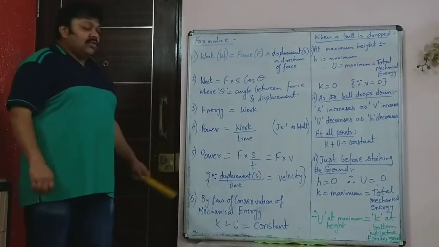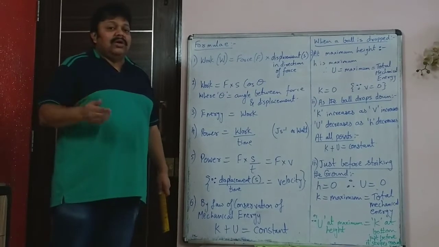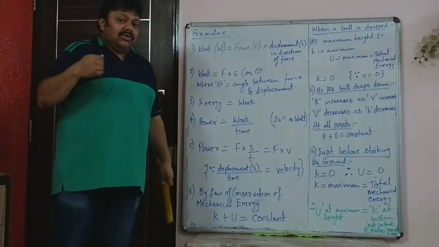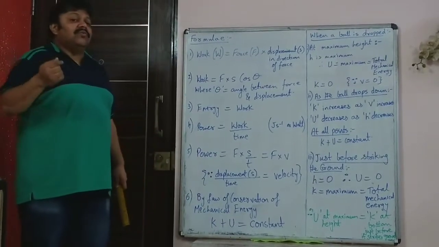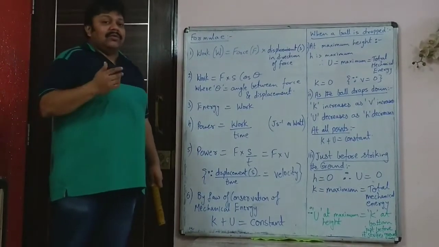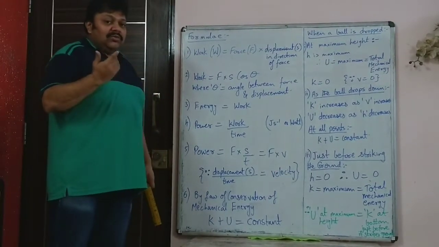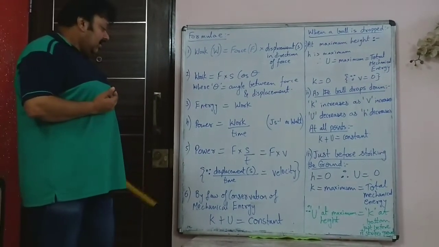One more thing you have to know is horsepower. 1 horsepower, capital H, capital P, is equal to 746 watt. Sometimes you are asked to convert to horsepower, then you have to remember the conversion. 1 horsepower is 746 watt.